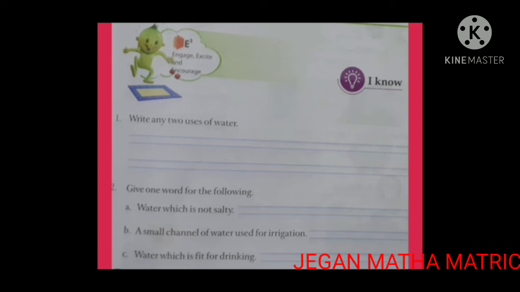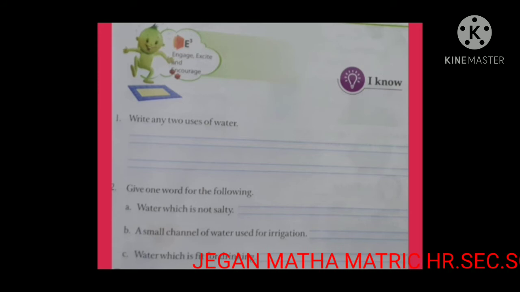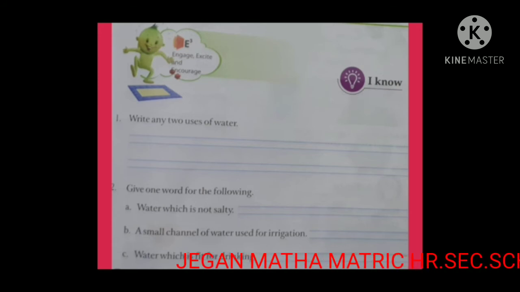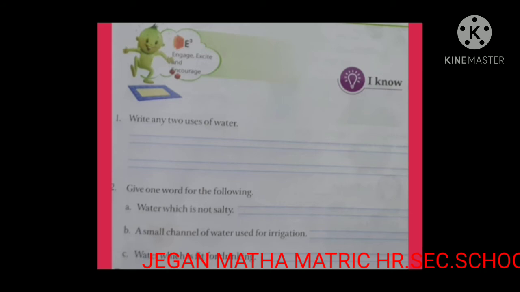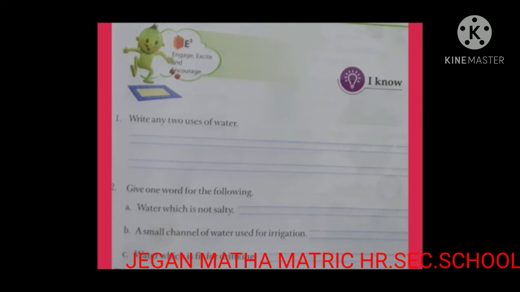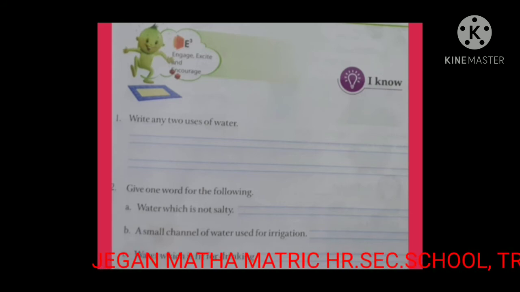Before we go into the topic, let us check our previous knowledge by I know activity. First question, write any 2 uses of water. The second one, give one word for the following. Water which is not salty. A small channel of water used for irrigation. Water which is fit for drinking.